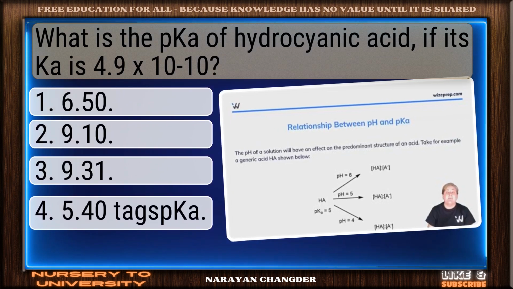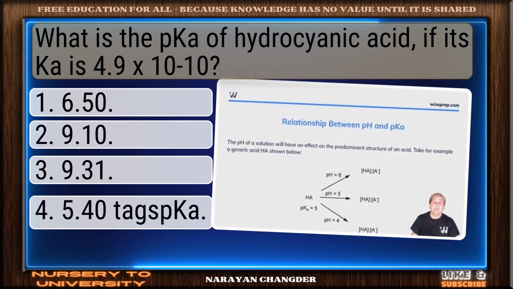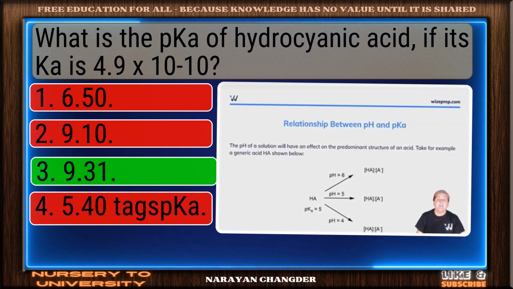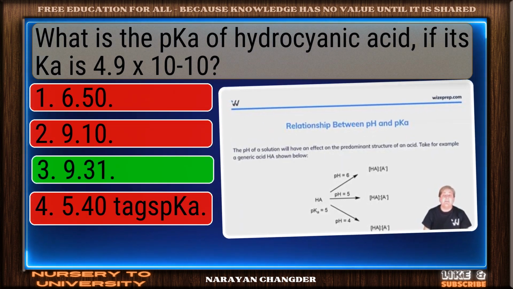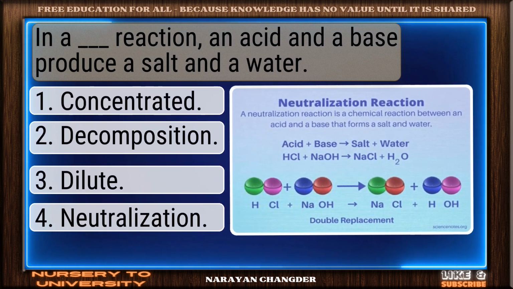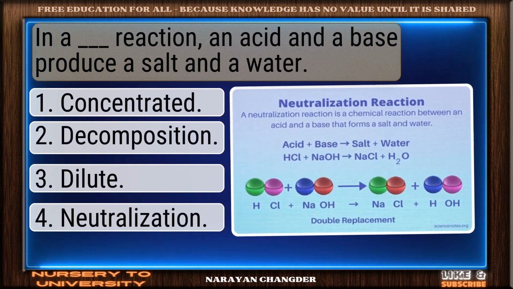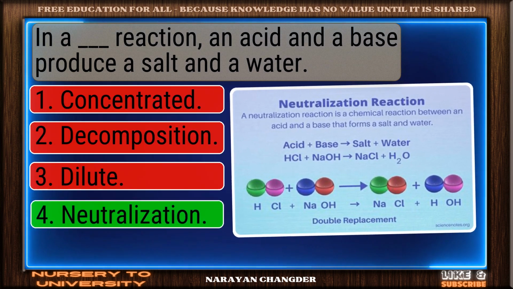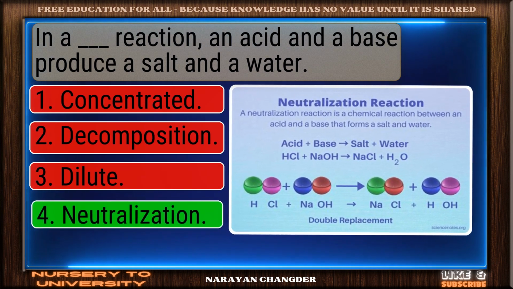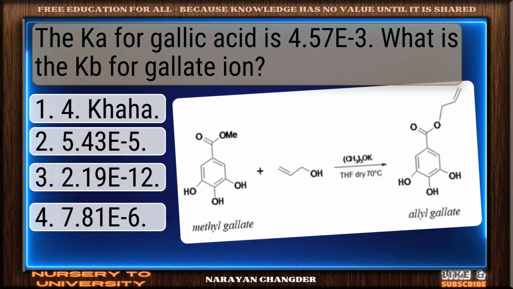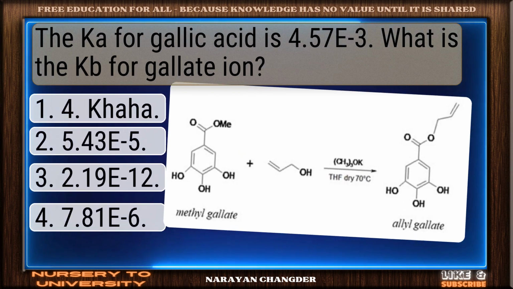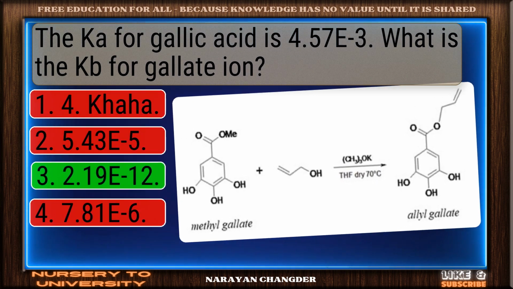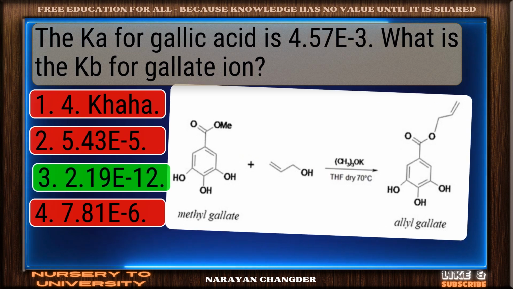What is the pKa of hydrocyanic acid if its Ka is 4.9? Correct response. 9.31 is the most accurate answer. In a dash reaction, an acid and a base produce a salt and water. You got it. Your choice, neutralization, is right. The Ka for gallic acid is 4.57. What is the Kb for gallate? Excellent choice. 2.1E-12 is the right answer.